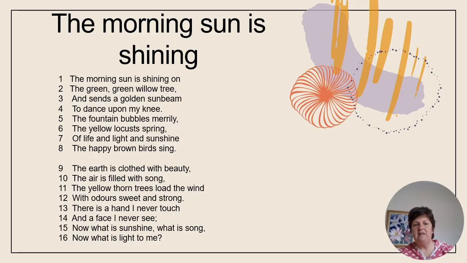But then the thorn trees are loaded with wind, with odors sweet and strong. A thorn makes me think of something in nature that can hurt me, right? Loading something gives me the idea that this person is carrying a burden, that maybe the clothes that the earth was being personified to wear were carrying something heavier underneath.